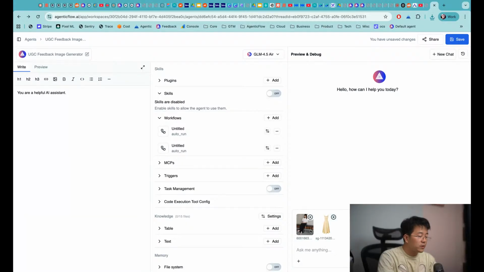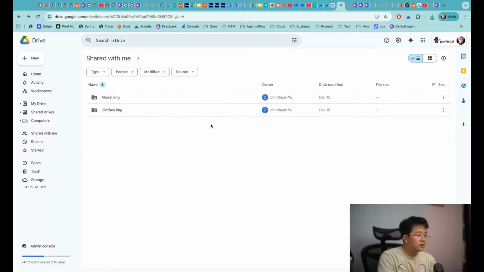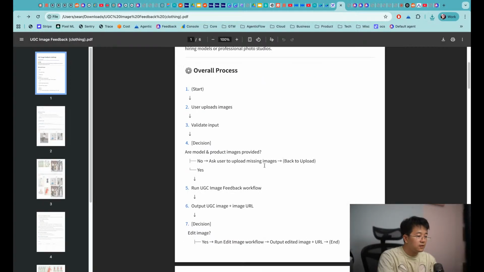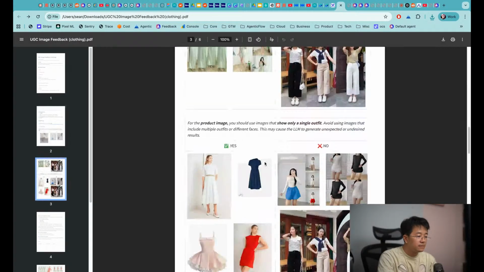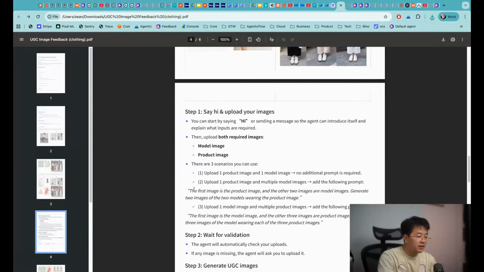Okay, so I added two pictures in here, and let me follow the instruction that my team has already put in here. Just say hi and say the first image is the product image and the second is the model image, and generate two images of the model wearing the product.